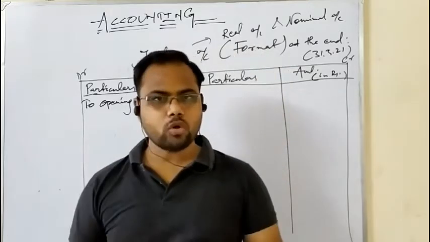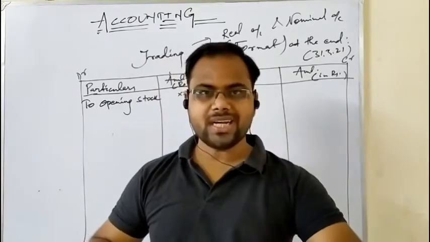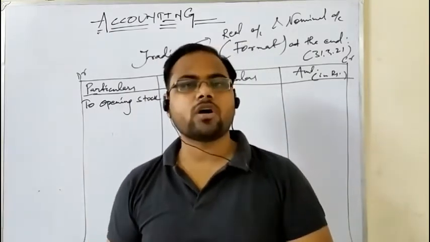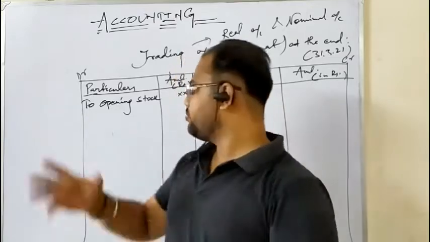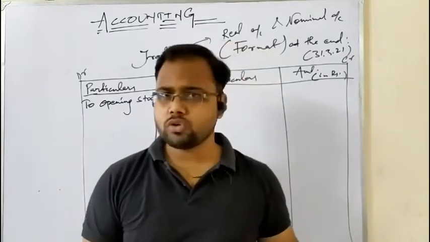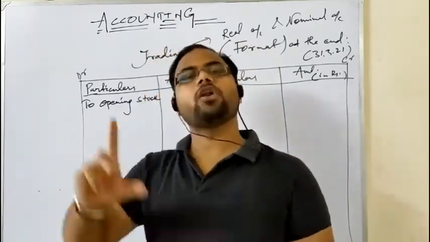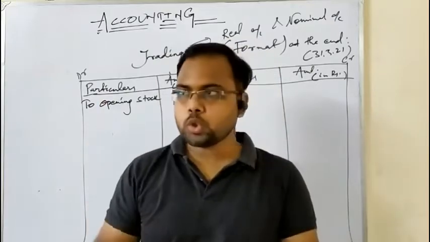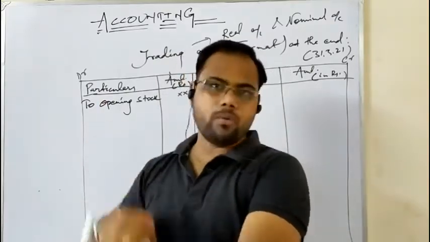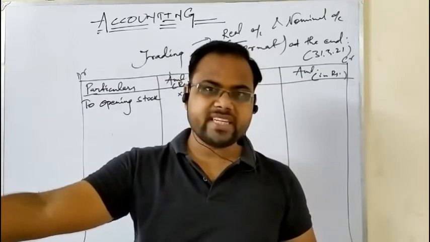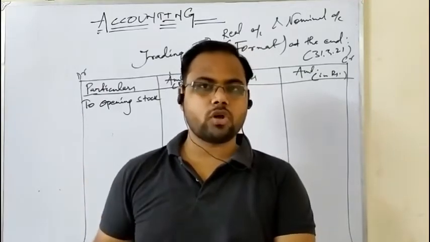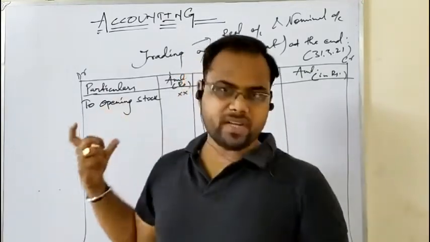Okay, so unsold stock during this accounting year becomes the opening stock of the next accounting year. So that is what I have written here. If there is no unsold stock in your previous years, there will not be any opening stock, because you don't throw away the unsold stock. You, however, take it to the succeeding year. That unsold stock in the succeeding year is named as opening stock.